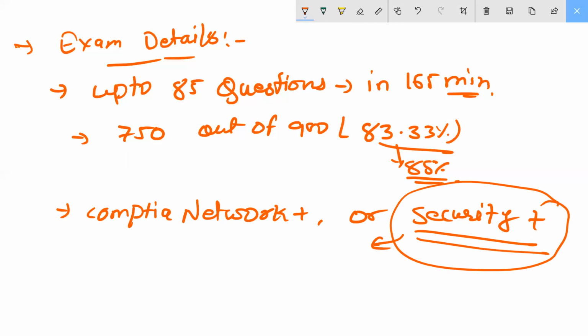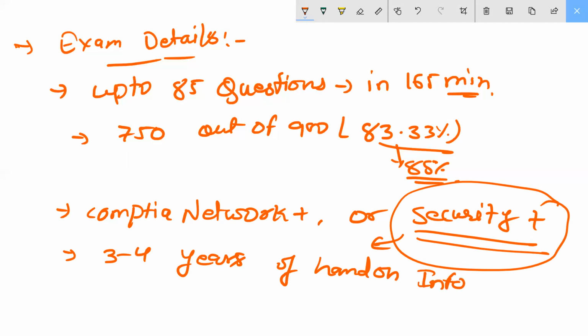The requirement is telling you should have knowledge and 3 to 4 years of hands-on infosec, information security.